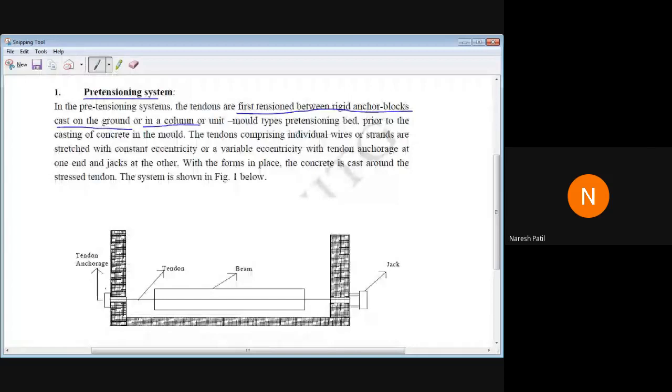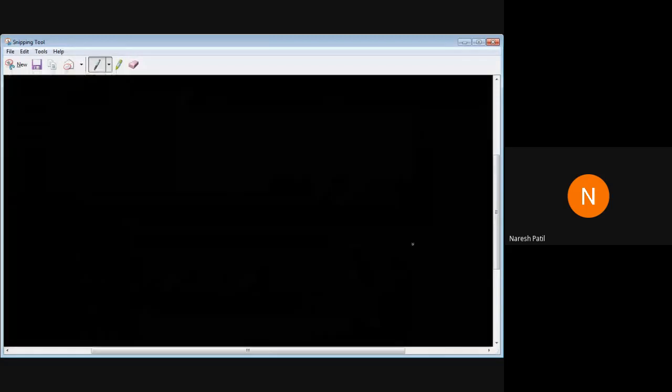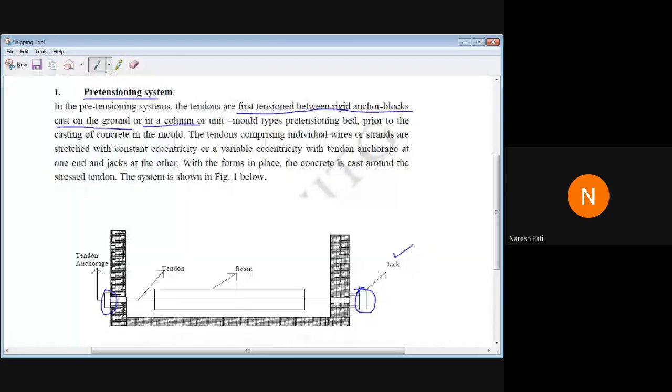Okay, so here you can see these are the anchored blocks. Here there is an anchor block, and over it there is a jack. This is called a hydraulic jack. So this is tensioned by using hydraulic devices. The cables are tensioned by using hydraulic devices. The jack will be provided.